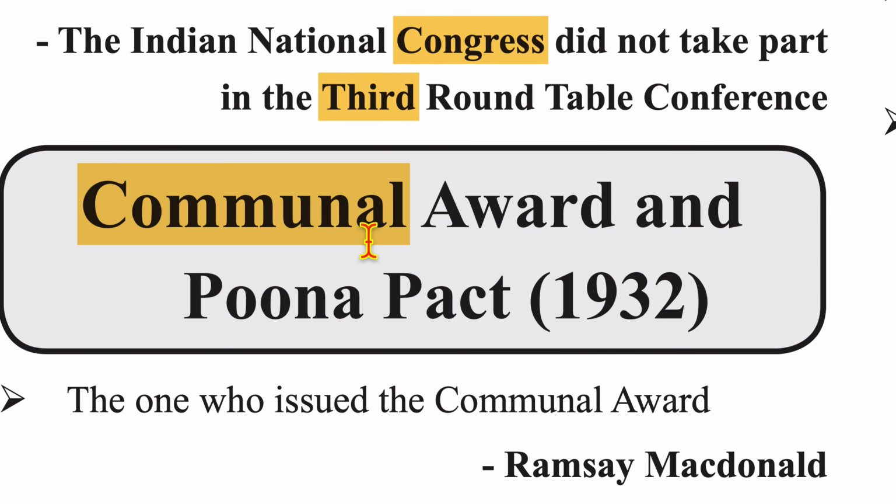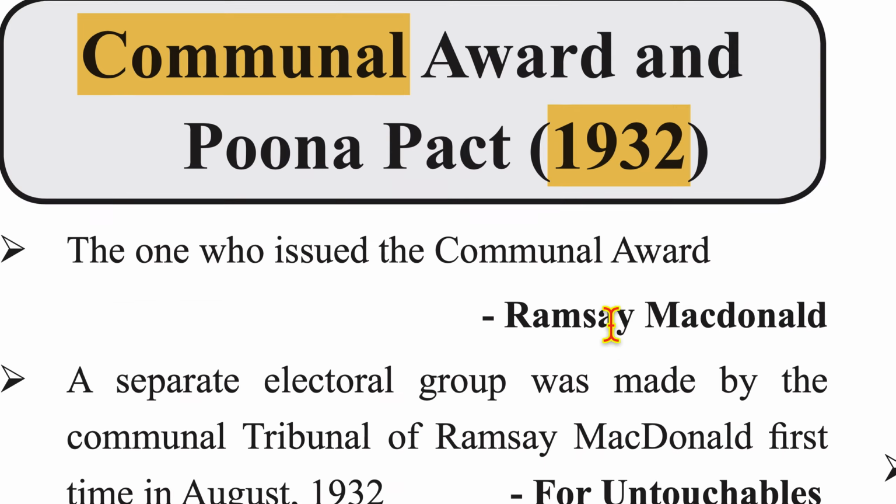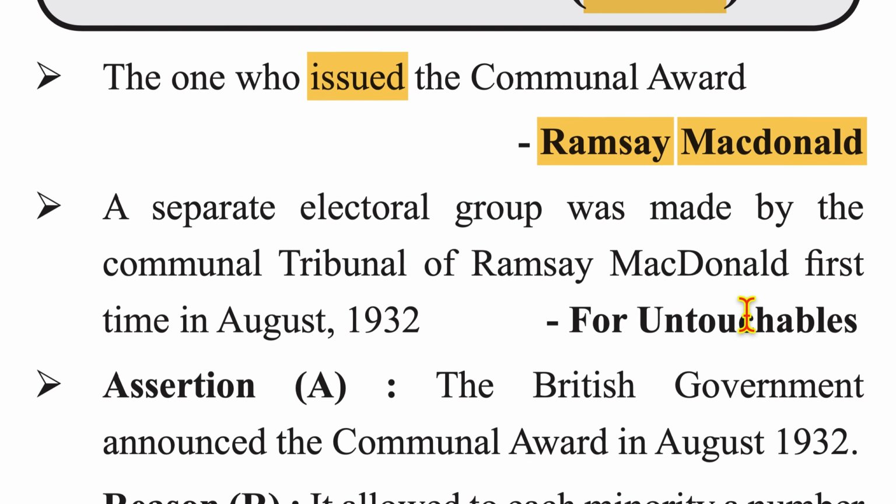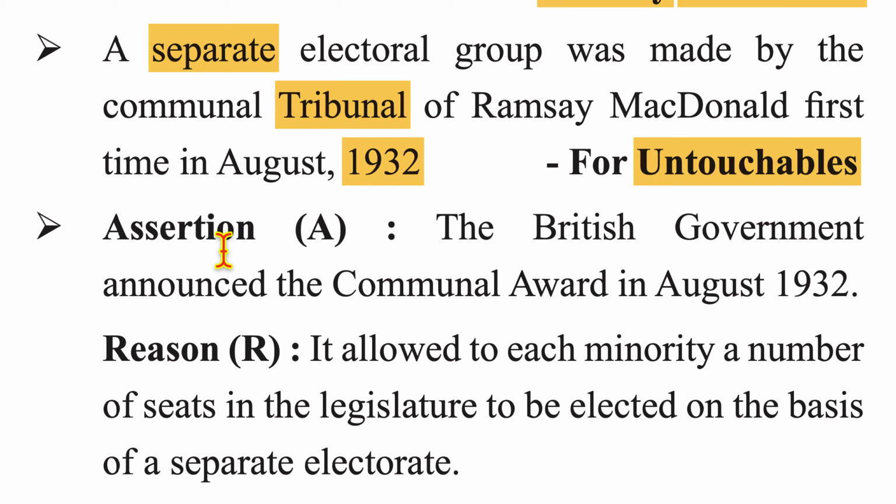Now, moving on to the Communal Award and Pune Pact of 1932. The one who issued the Communal Award was Ramsay MacDonald. A separate electoral group was made by the Communal Award of Ramsay MacDonald for the first time in August 1932 for untouchables. Assertion: the British government announced the Communal Award in August 1932.